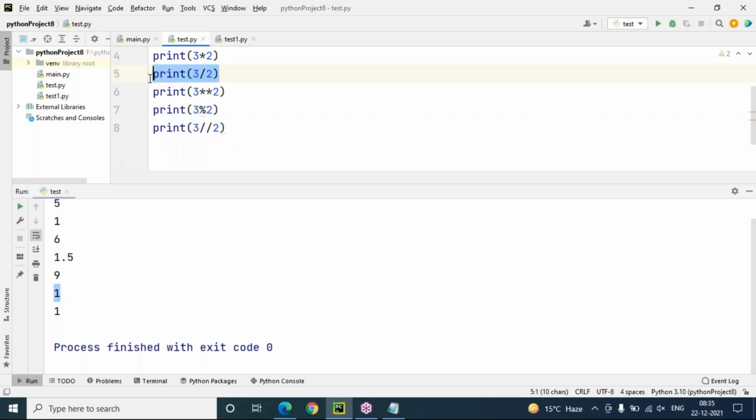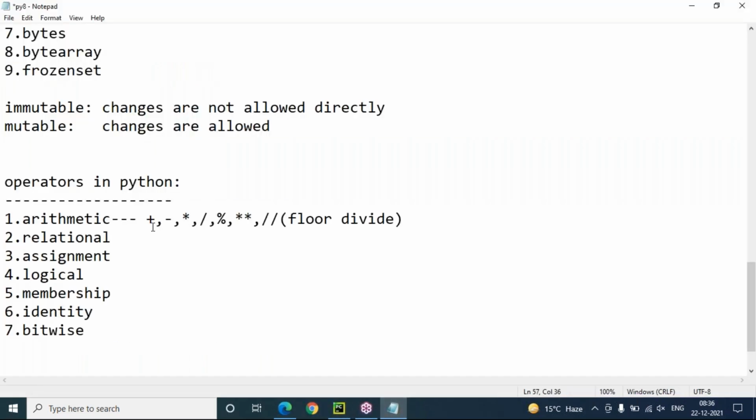And just observe this and this. This is going to return 1.5 and this is going to return what? 1 only. That means this is floor divide. Floor means it will reduce the value and round down to the integral part. 1.5 means only 1 will be returned. For any number like this, 3 by 2 is 1.5, 3 double slash 2 is floor division, and only 1 will be returned. So these are the arithmetic operators.